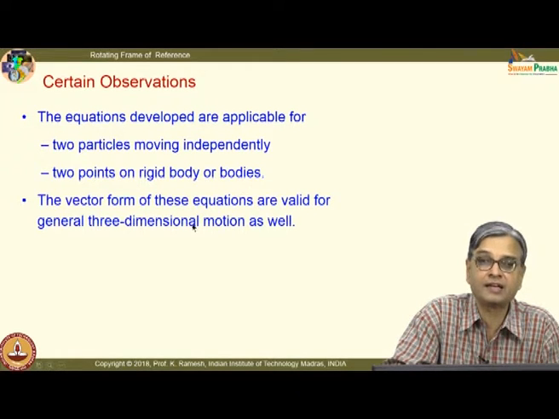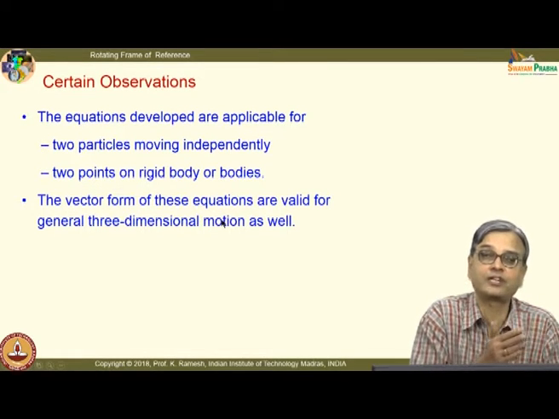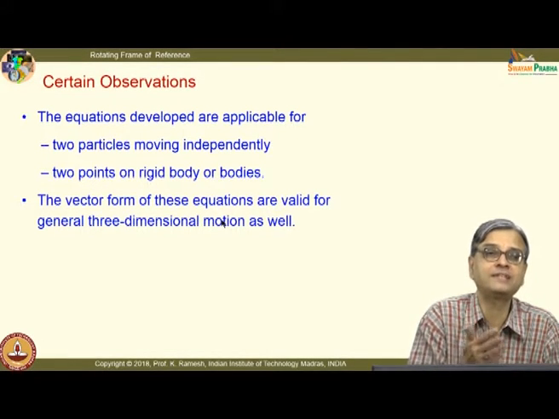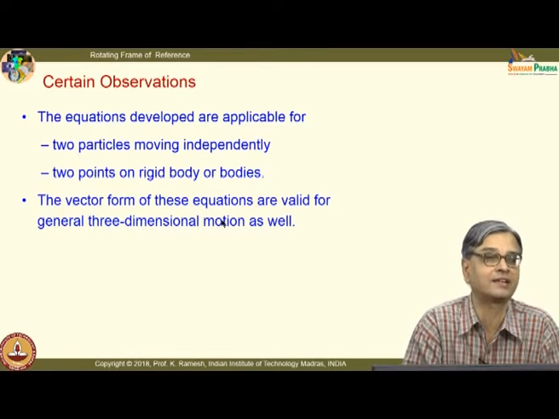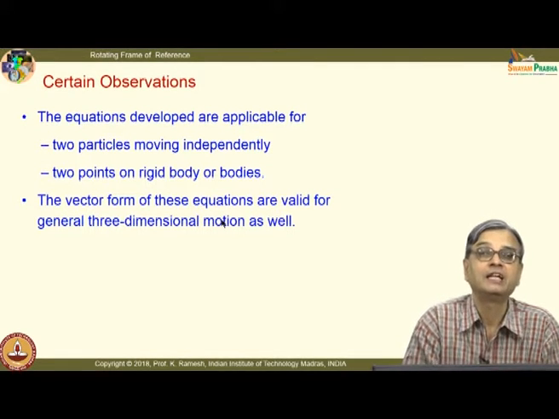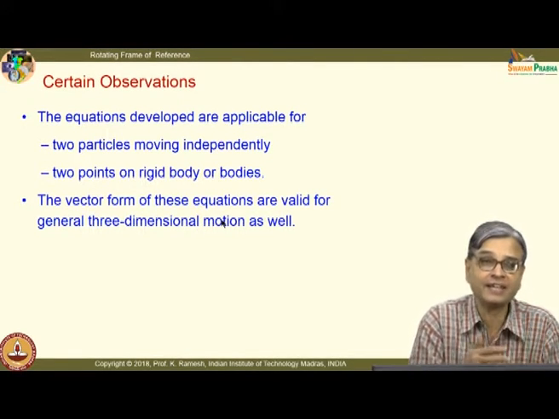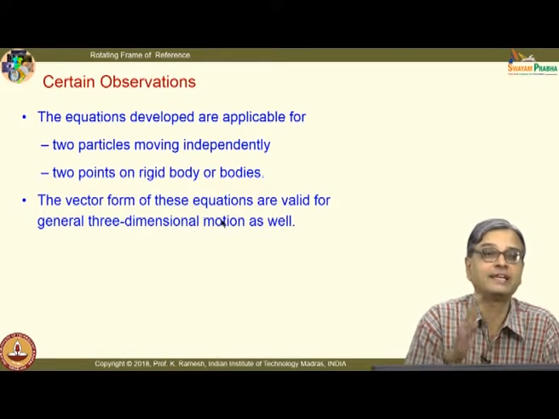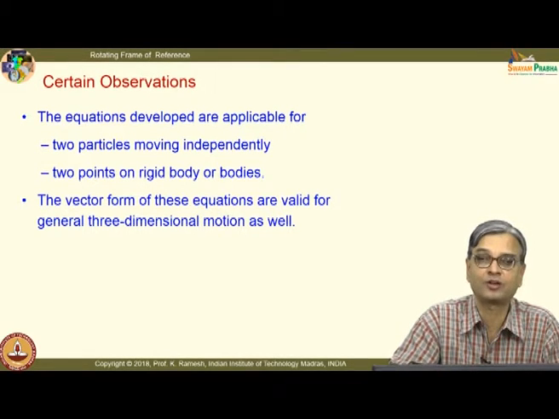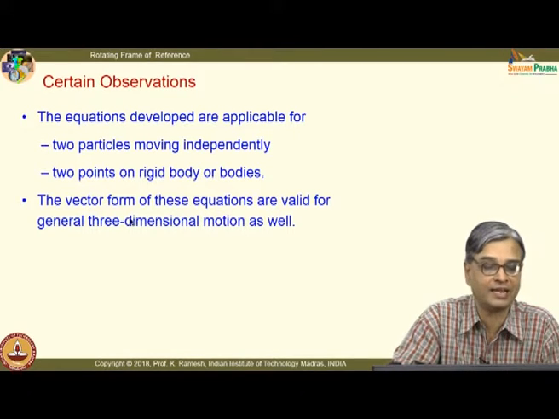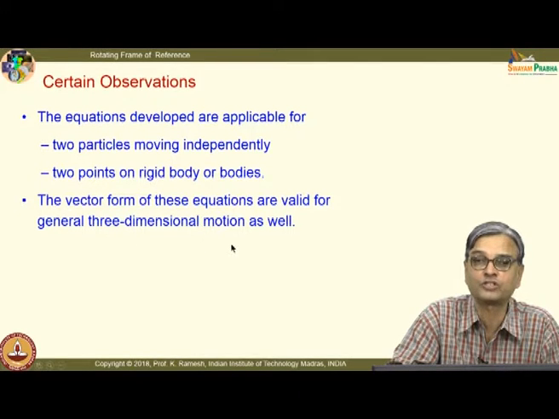And another saving grace is we have developed it using a vector notation. For simplicity, I have started with a planar situation. I do not need to change anything if I go to 3 dimensions. So, all your robotic arm and other things which you can analyze again based on these equations, they are valid for general 3-dimensional motion as well.